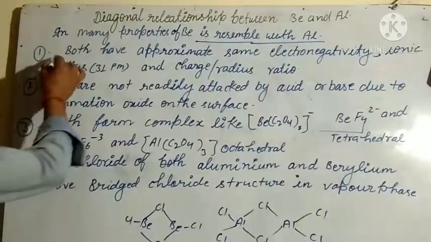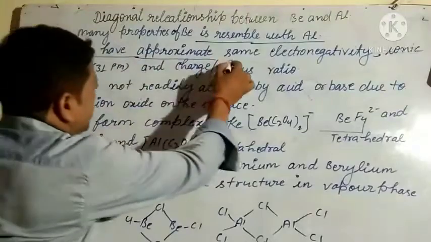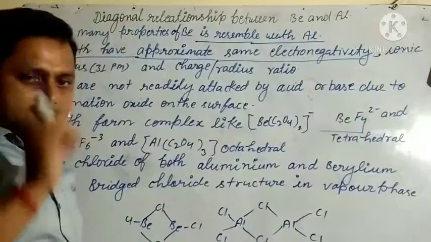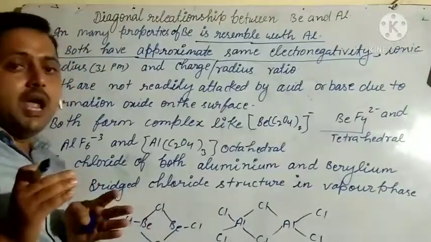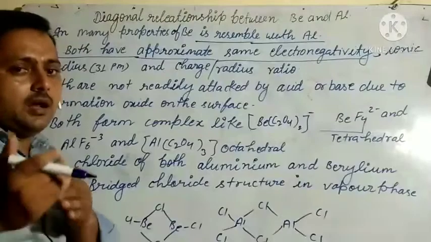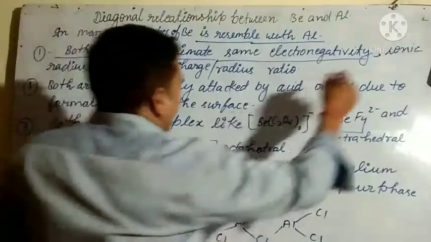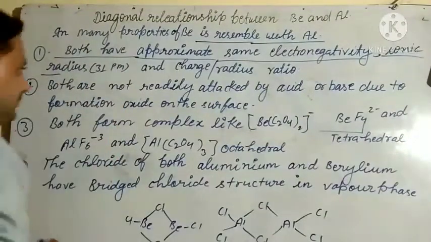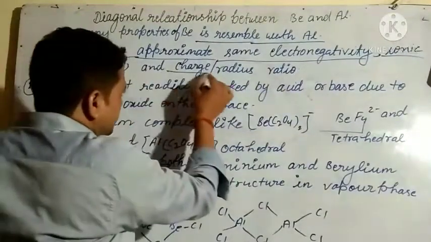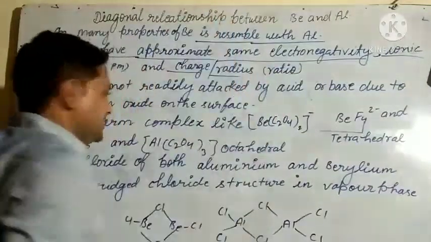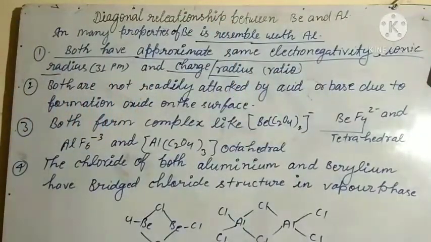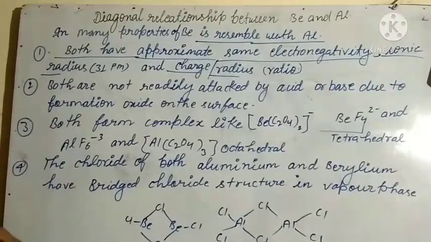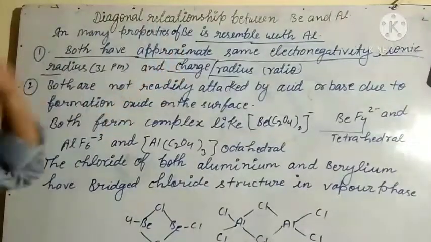First, both have approximately the same electronegativity. Approximate, not exact, but there are little differences. Ionic radius 31 pm and charge radius ratio. So they have similarities in electronegativity, ionic radius and charge radius ratio.